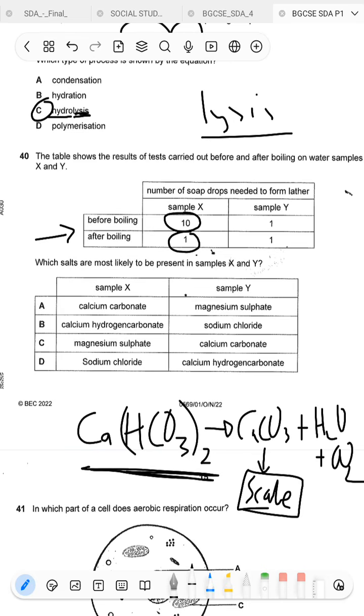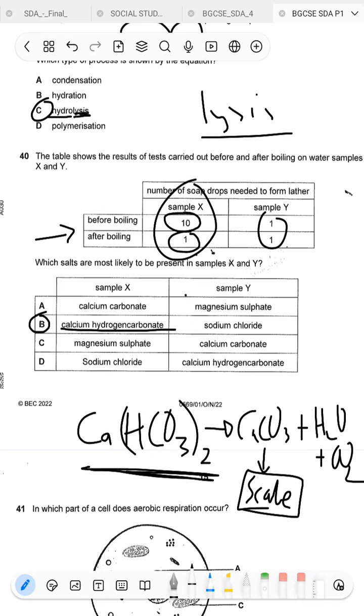Therefore the water will now change from temporary hardness to soft water. So that means our answer for whatever is happening in the side has to be a salt that is responsible for temporary hardness in water, which is only this one according to this. Then sodium chloride: yes, sodium chloride does not cause hardness in water. So the answer is B.